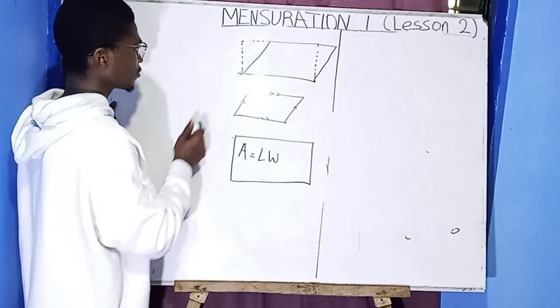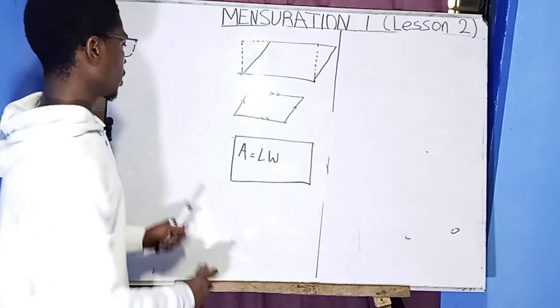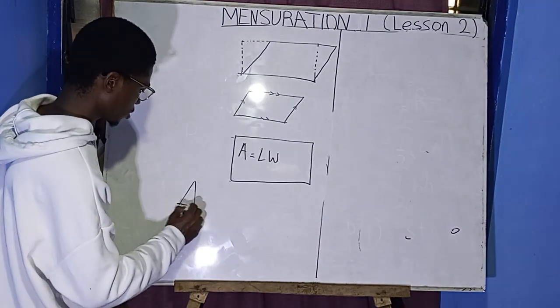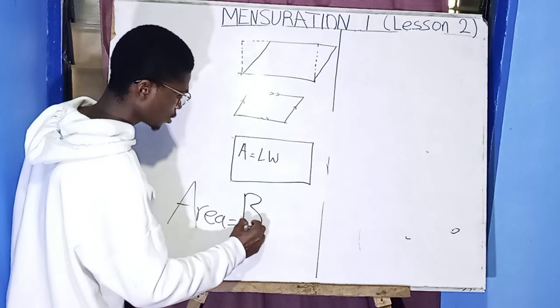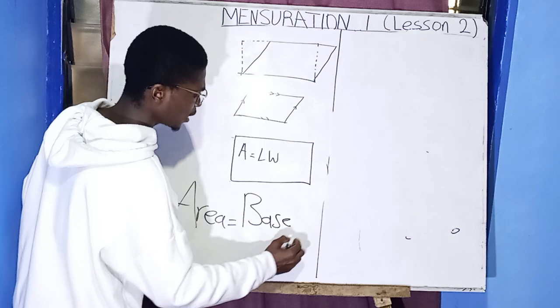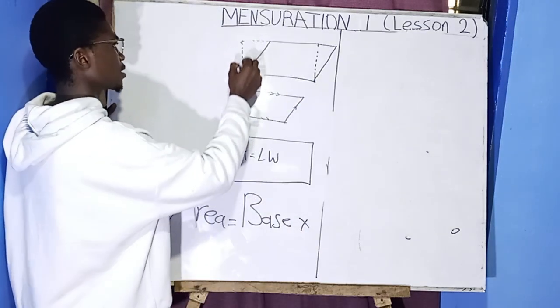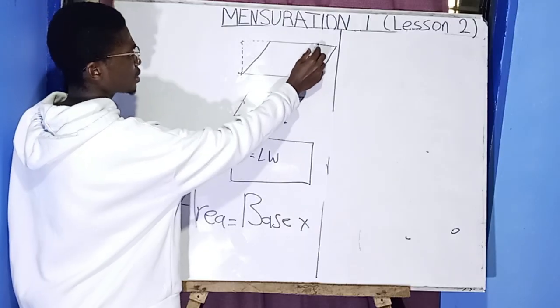So we are going to have area of parallelogram as area is equal to base times height. Base times height.